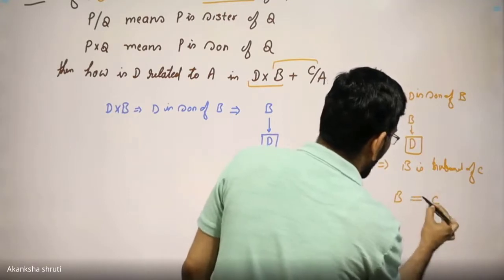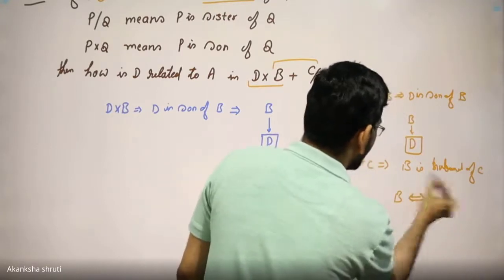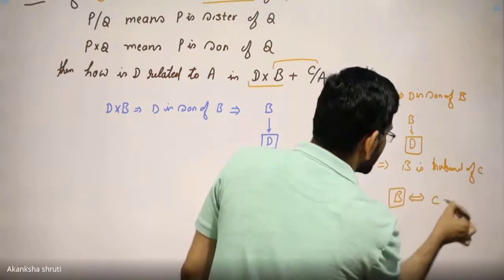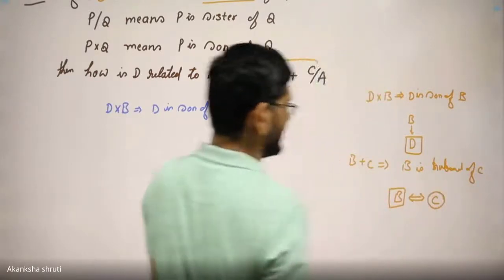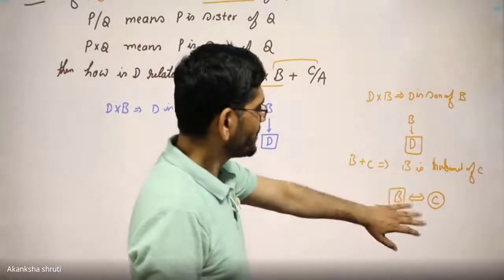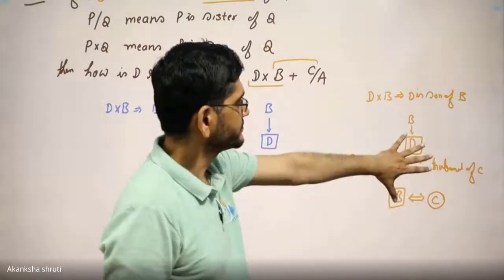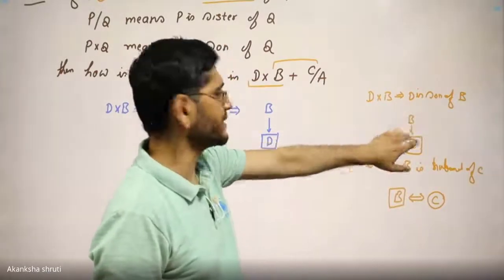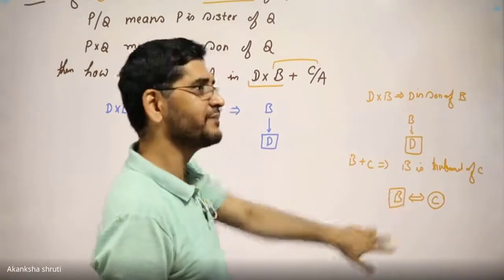So double bond, and B is husband means B will be the male and C will surely be the female. So students, these two parts we have taken, but these parts need to be connected here, because whatever the B is here, the same B is here.